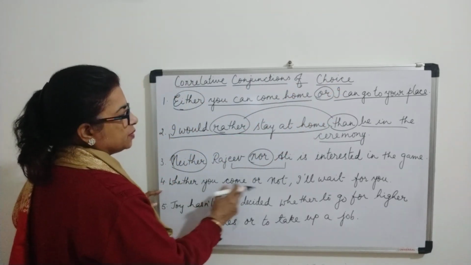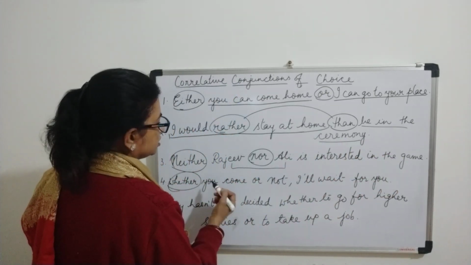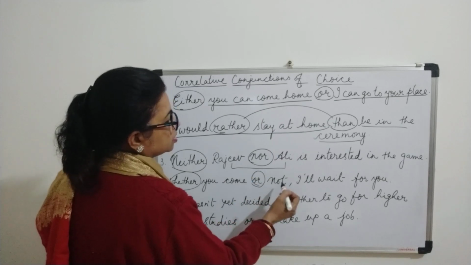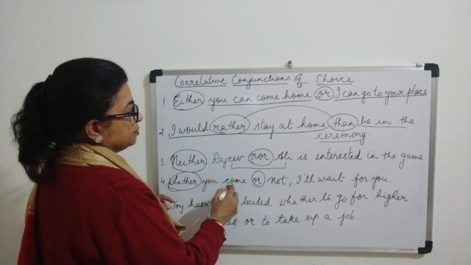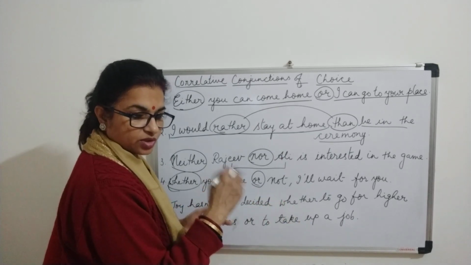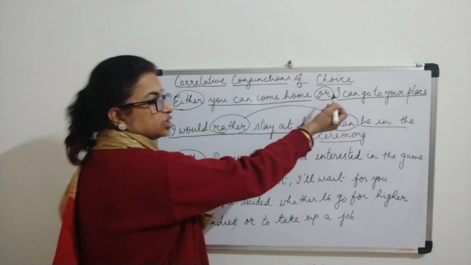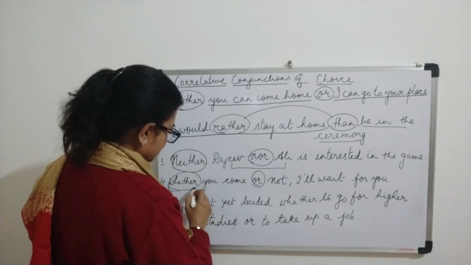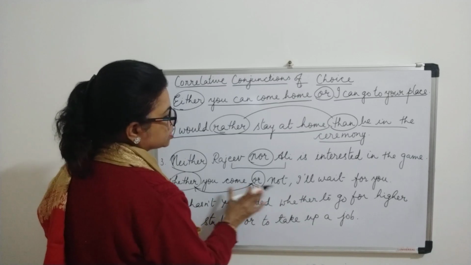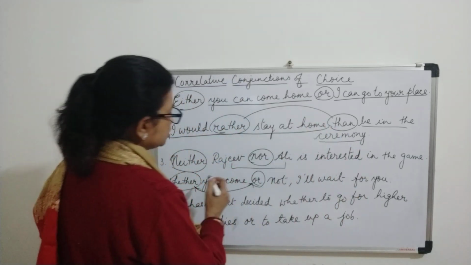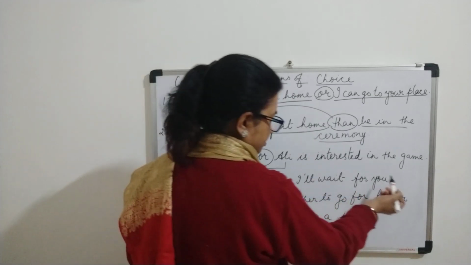Now, whether you come or not, I'll wait for you. Now see, again this is choice. Whether the person is going to come or not, it is his choice that he is going to wait for him. So again, correlative conjunction of choice, isn't it? And these two, when they join, only then this particular sentence can relate to this part, isn't it? So, you come or not, I'll wait for you.